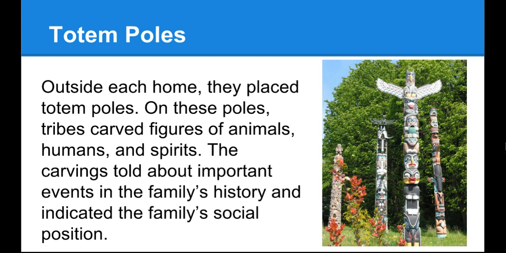They built huge wooden structures that served as homes for several families. Outside each home, they placed totem poles. On these poles, tribes carved figures of animals, humans, and spirits. The carvings told about important events in the family's history and indicated the family's social position. Tribes also used wood to protect against the wet climate by weaving it into warm, waterproof coats and hats.